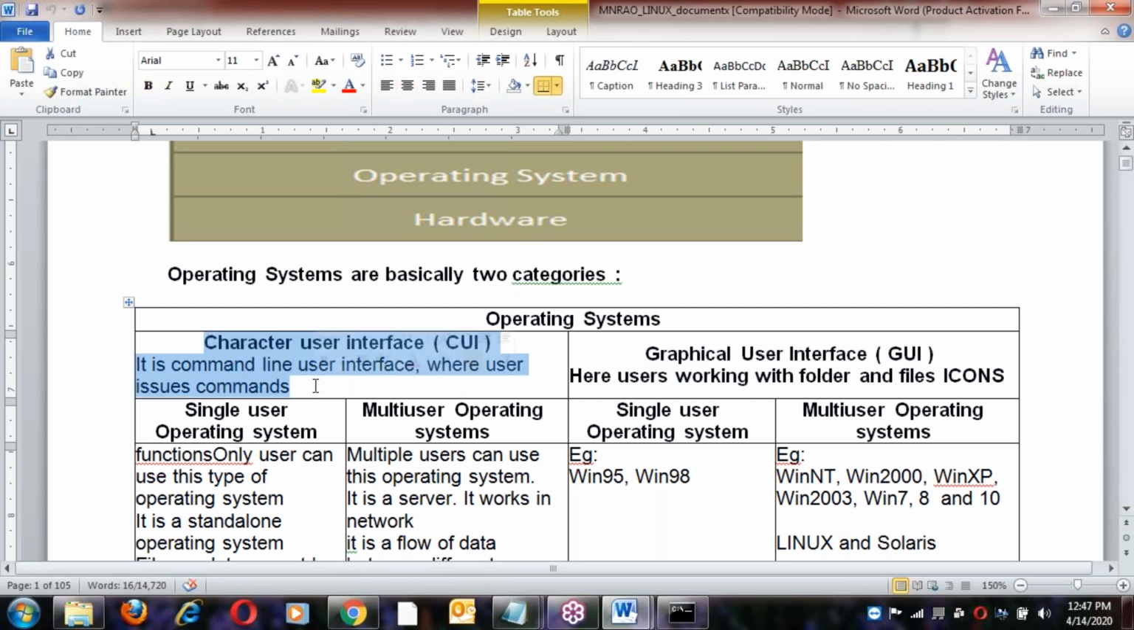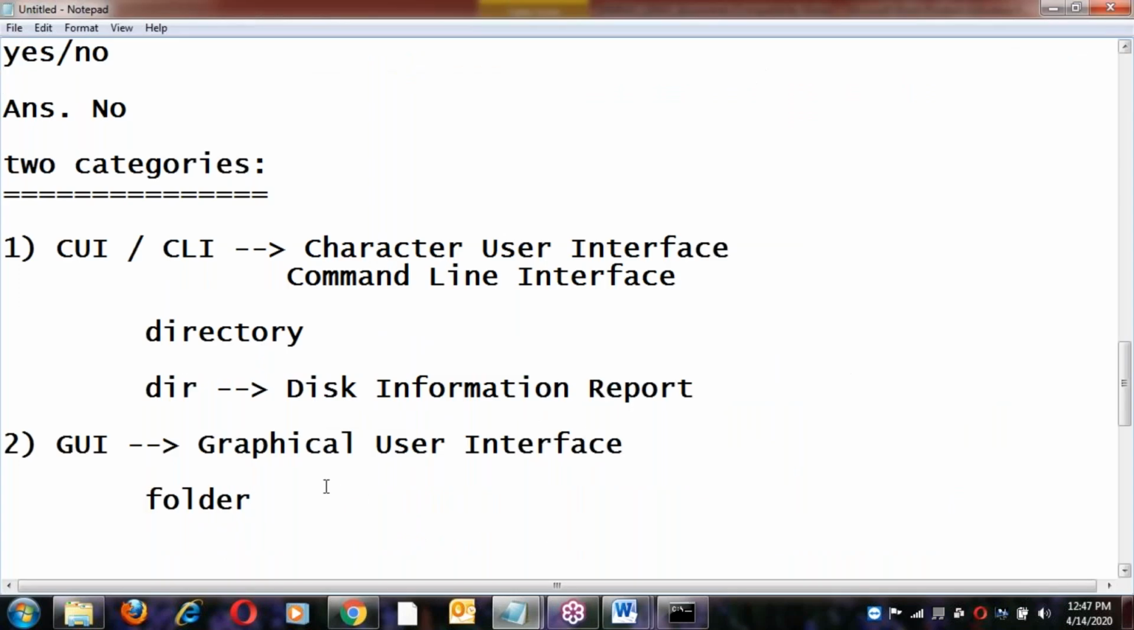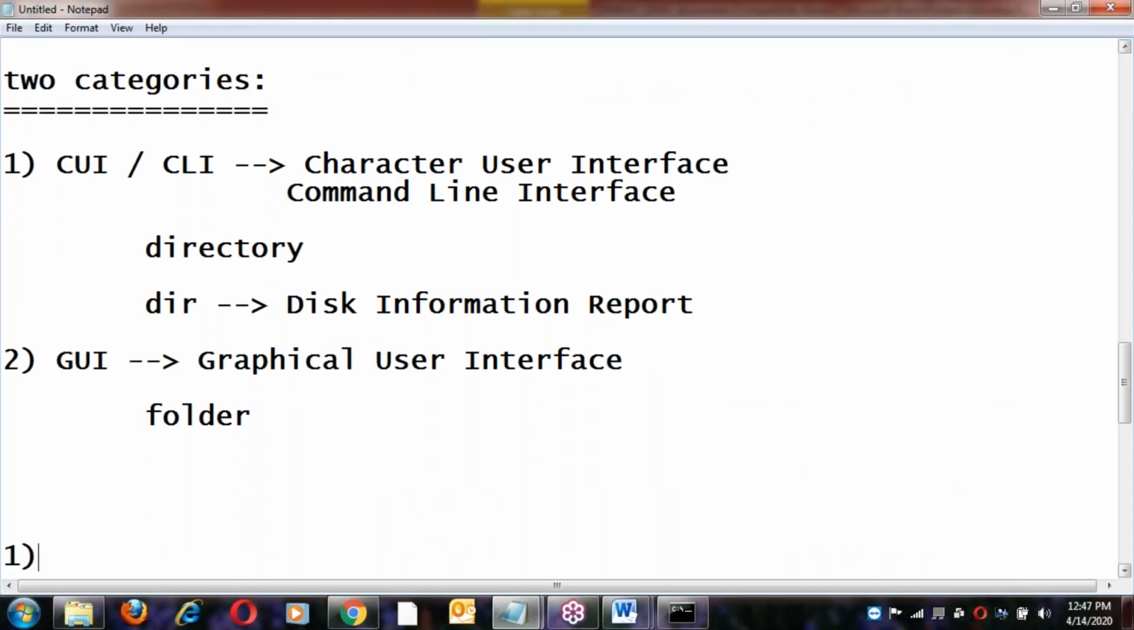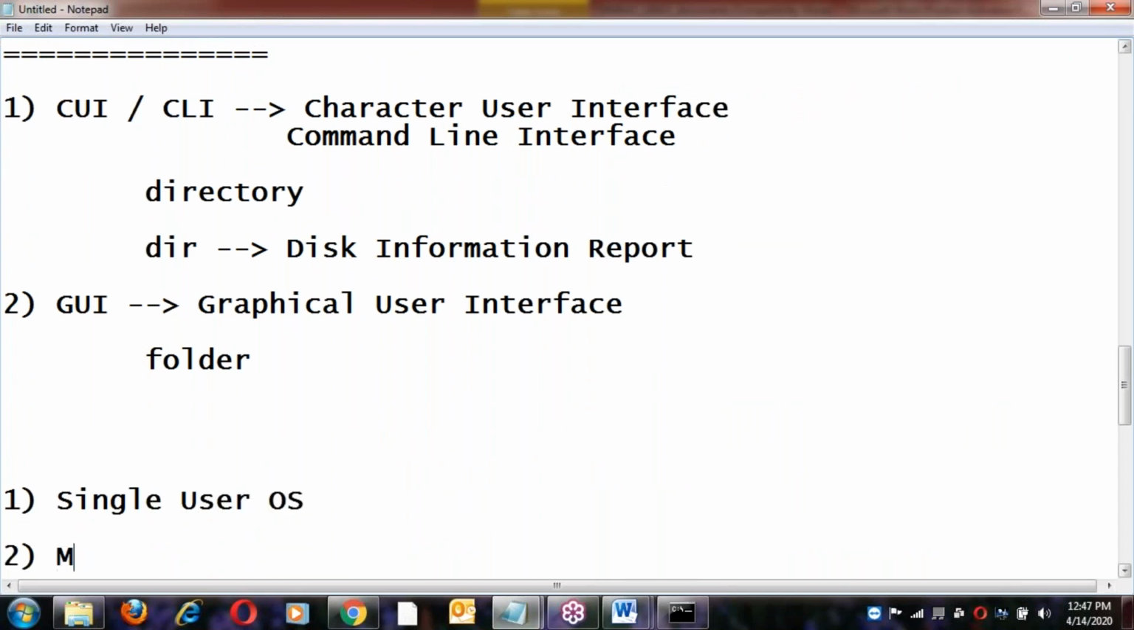Character interface is not user friendly, right? Next, in both cases, this is single user and multi-user operations. Okay, both cases, yes, character interface and graphical. In both cases, yes, there is a single user OS. Next, multi-user OS. Single user OS and multi-user OS.